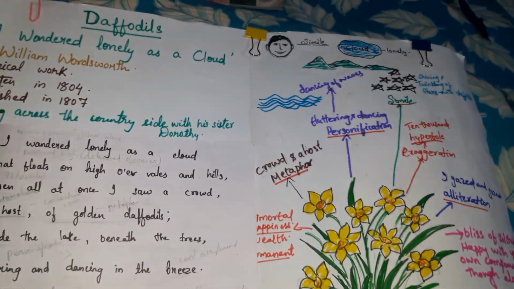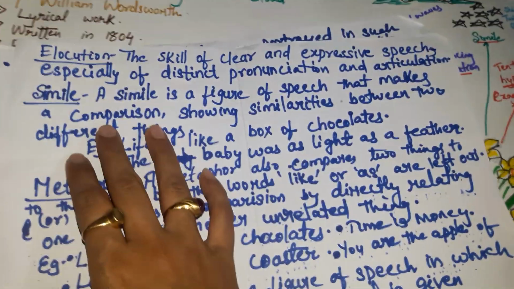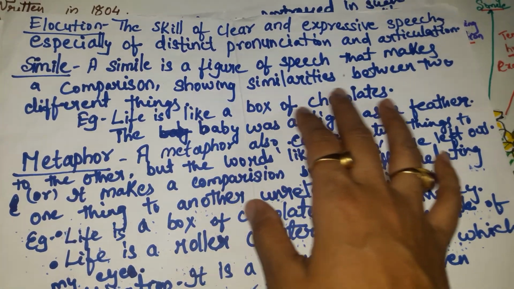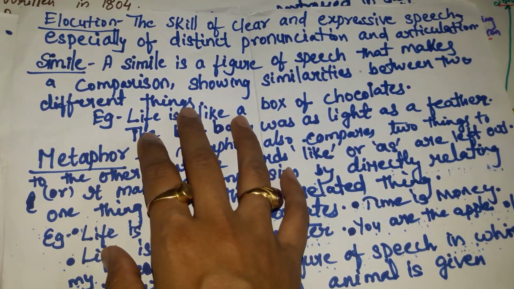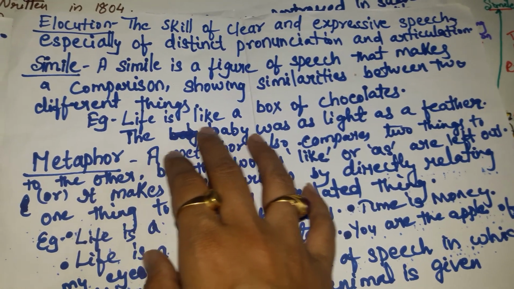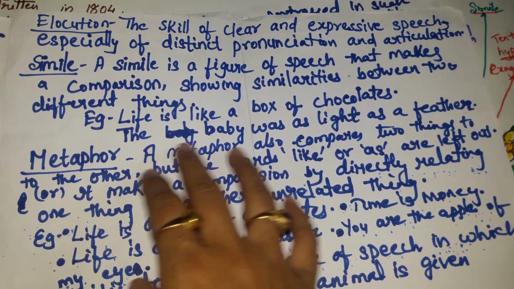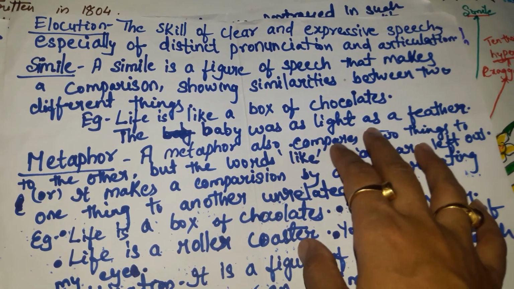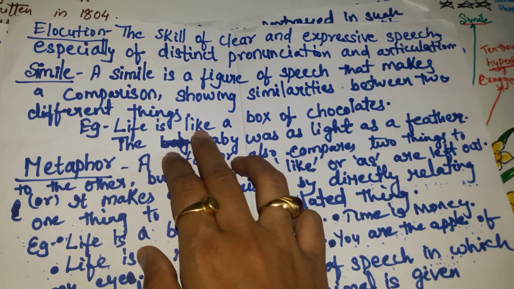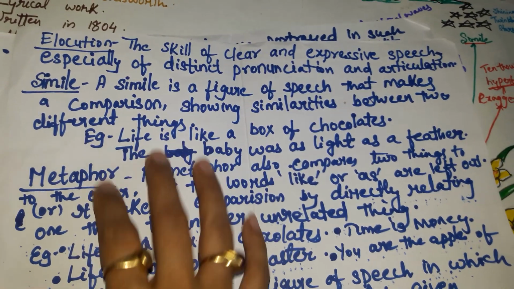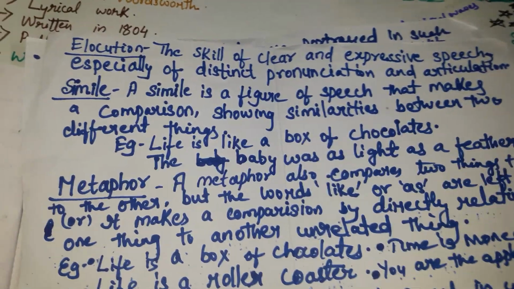Now, what is a simile? A simile is a figure of speech that makes a comparison showing similarities between two different things. Like, life is like a box of chocolates. The baby was as light as a feather. You can see like and as are the words which are used whenever we express a simile.